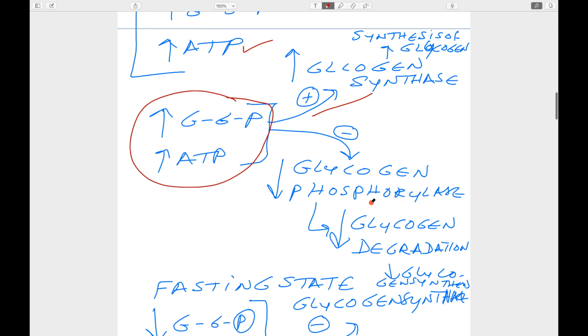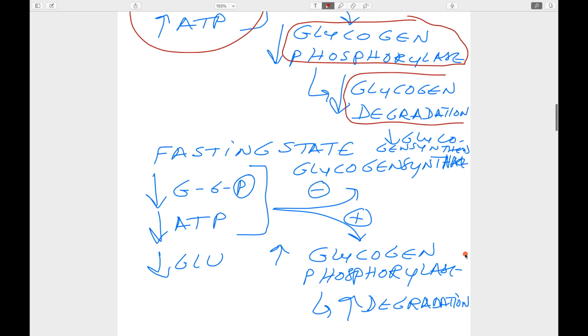Here, when they bind, they decrease the glycogen phosphorylase activity. They are negative modulators. Degradation of glycogen is decreased. Then what happens in the fasting state? These levels are very low.